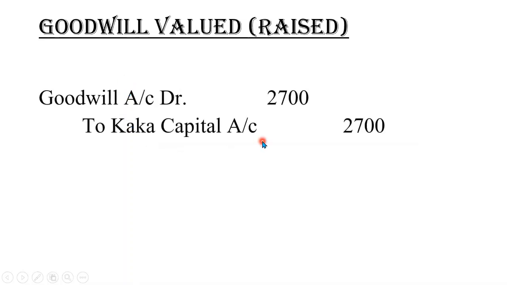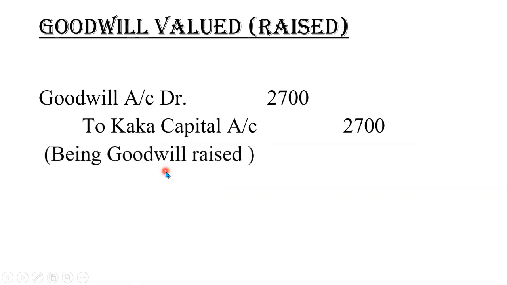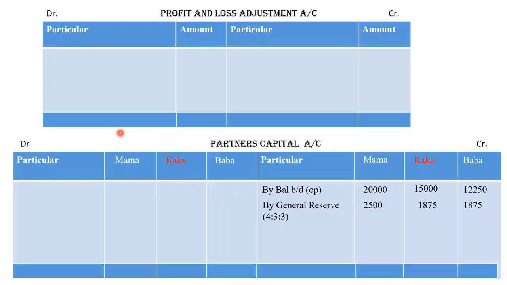In that case, the entry will be goodwill account debit to Kaka's capital account. Okay, now here we have raised goodwill of Kaka only, not of the whole firm. Okay, moving to the next slide. Now we have to write in Kaka's capital account by goodwill, and amount will be 2,700, right?